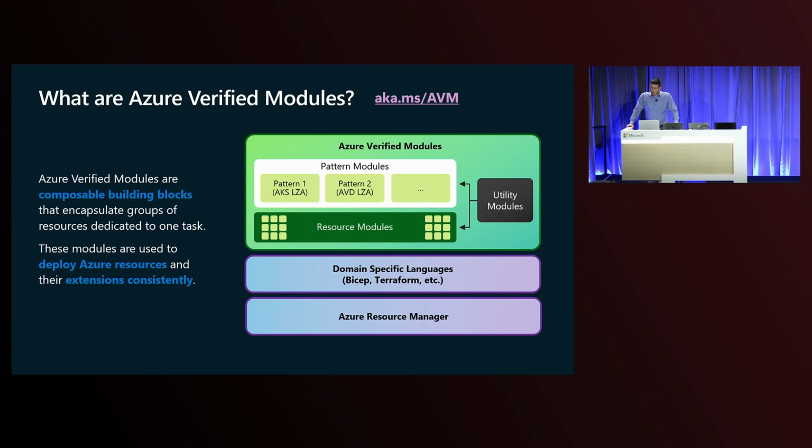And then the last category, utility modules, those are like small helper functions or sidecar functions, basically things that we would otherwise need to repeat across every single module. We just put those into a utility module and reference them.